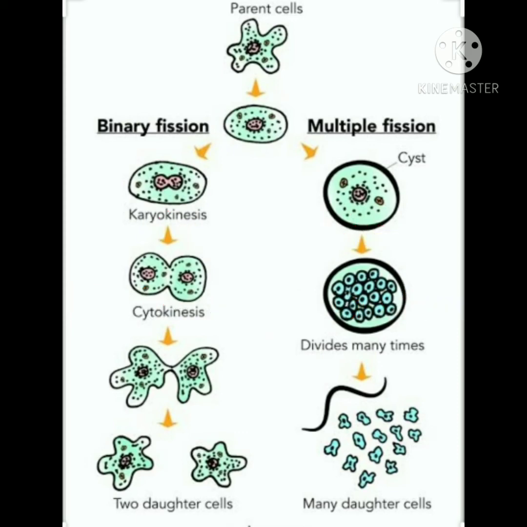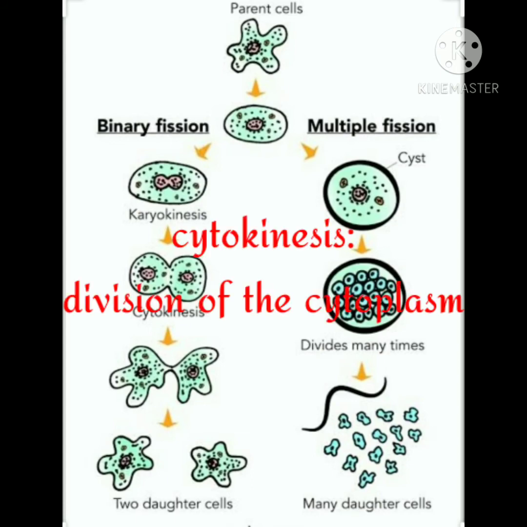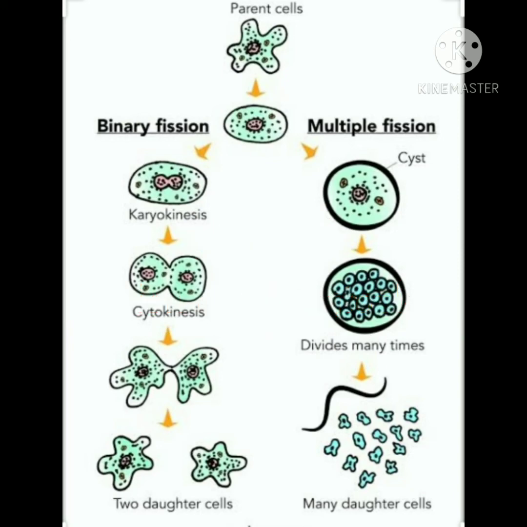Once the nucleus has divided, now the cytoplasm divides. Division of the cytoplasm is known as cytokinesis. So first karyokinesis, second step is cytokinesis. After that, the parent amoeba divides into two daughter cells. So one cell divides into two. First, the nucleus divides, then the cytoplasm divides, and finally, the parent cell divides into two daughter cells.